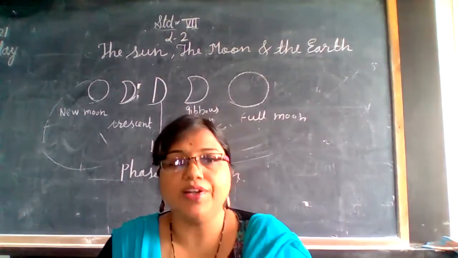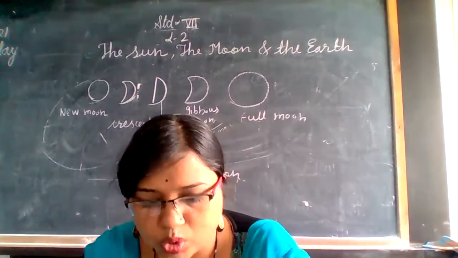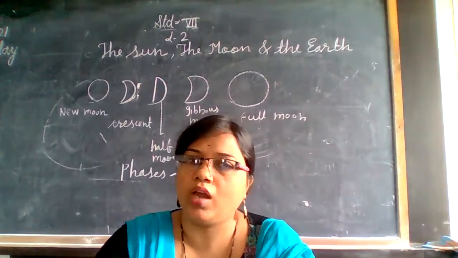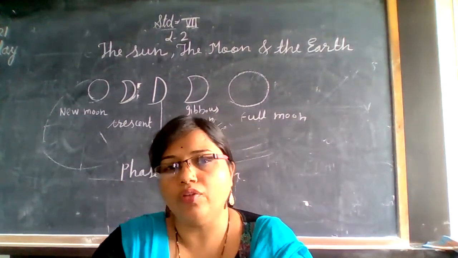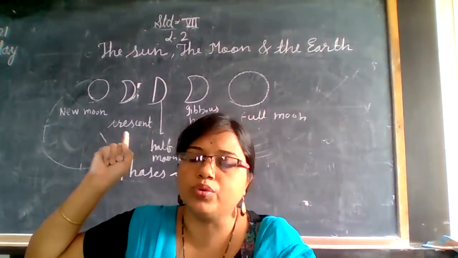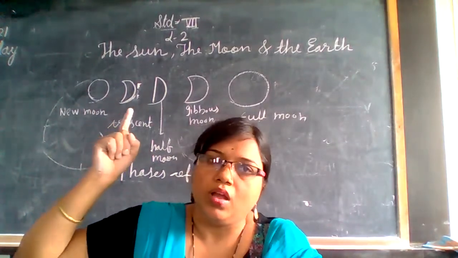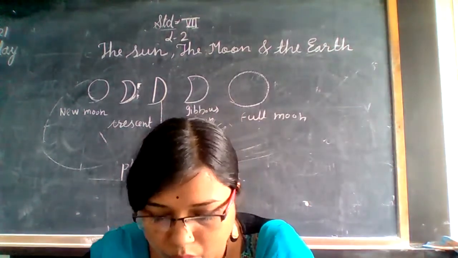Okay. Now we will discuss the phases of the moon. Every night the moon appears to change its shape. Whenever you see the moon in the sky and observe it, you will notice changes in its shape after 1 or 2 days. That is called the phases of the moon.